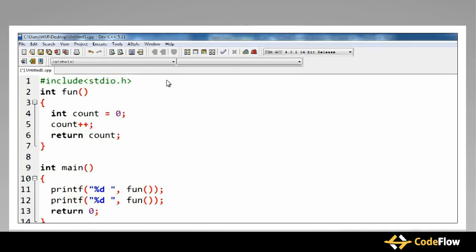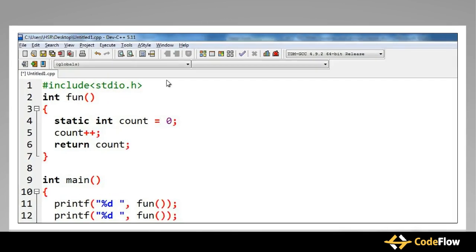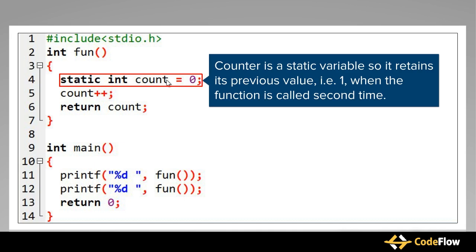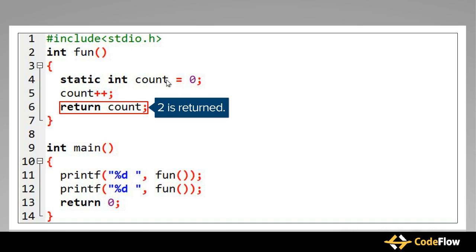However, if we declare the variable as static and execute the program again, then the numbers 1 and 2 appear on the screen. This is because in this case, when the function is called second time, it returns the value of 2. As count is a static variable, it retains its previous value, that is 1. This value is incremented when the function is called second time, and thus value of 2 is returned.